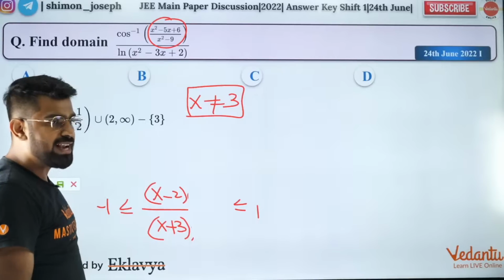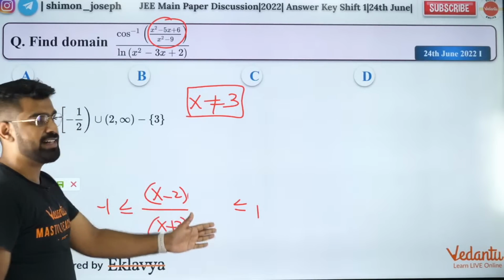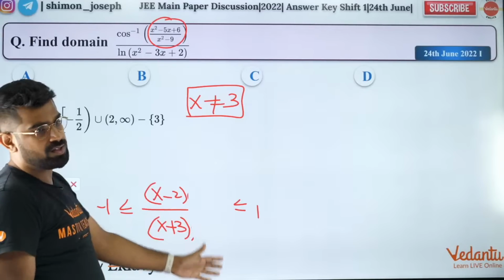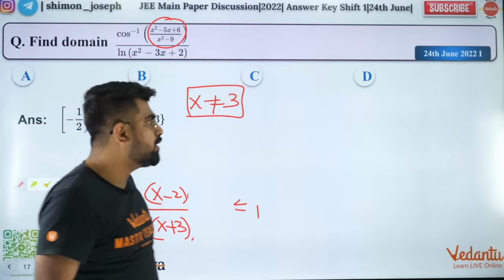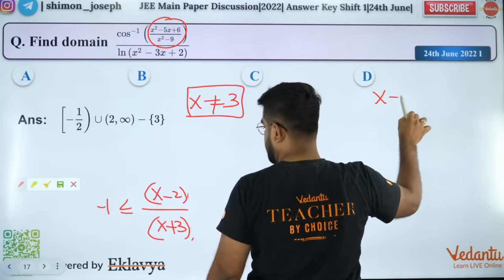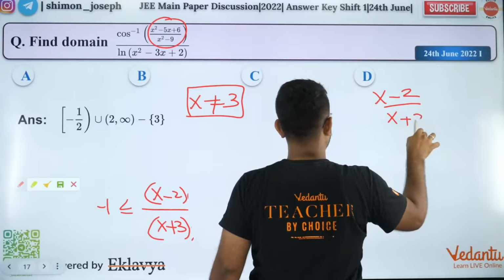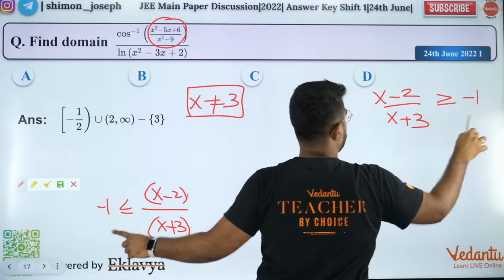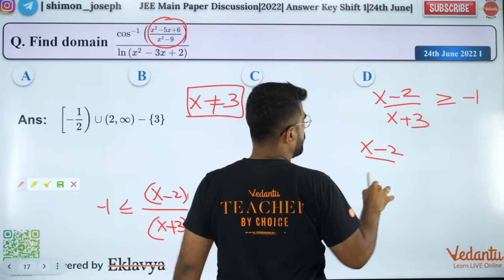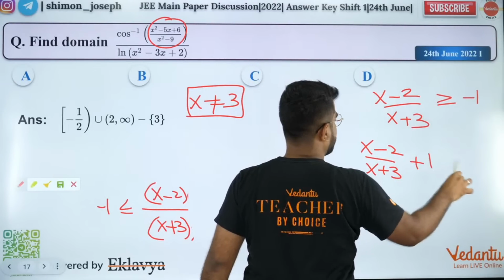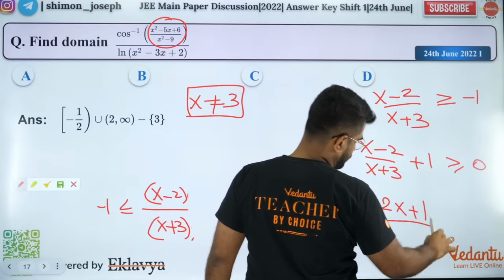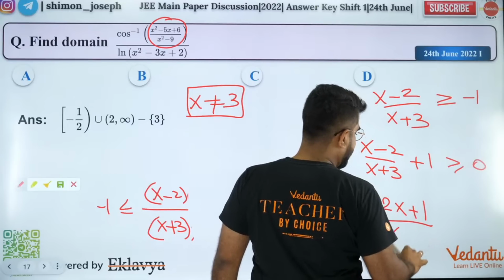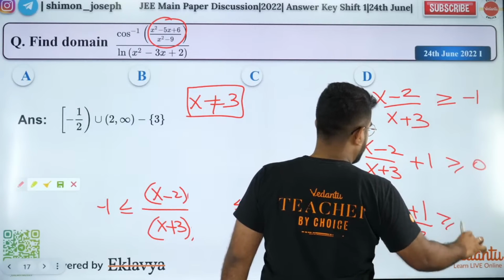Now I can erase this. So now what do we do, guys? We take one inequality and solve. First solve the left hand side, then solve the right hand side. It is going to be again a very lengthy question. So you get x minus 2 by x plus 3 is greater than or equal to -1. Bring it this side, so you get x minus 2 by x plus 3 plus 1 is greater than or equal to 0. So you get basically 2x plus 1 by x plus 3 is greater than or equal to 0.